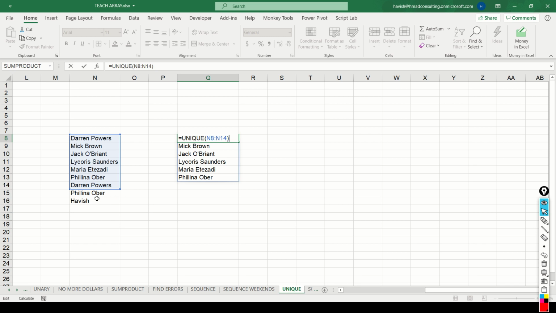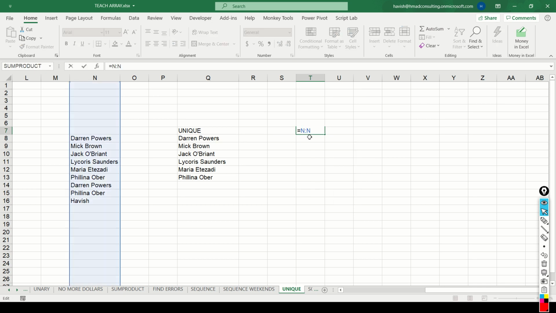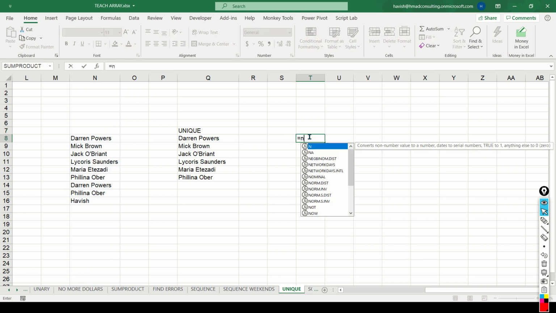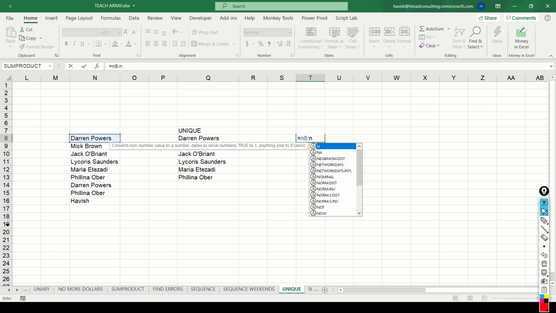How do you do this? For this, remember you have to find out the last used row in your worksheet. Now, just think about it. If I say equal to N colon N, what does it do? It says it's a spill error. Now that doesn't seem to work very well. If I say equal to, and I know that my first value is N8 and I say N, how do I make the last number 16 dynamic?